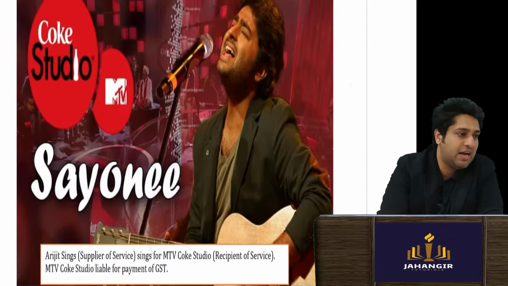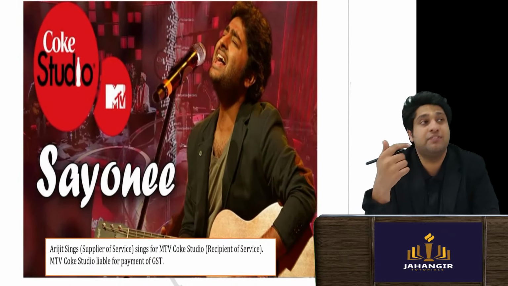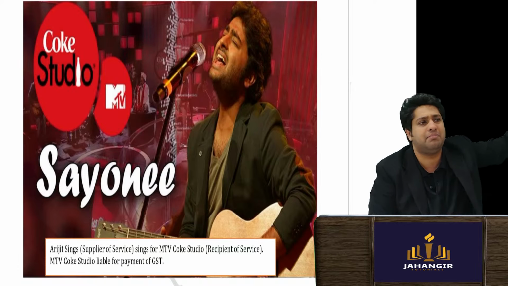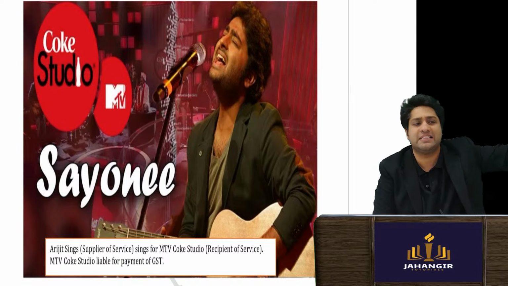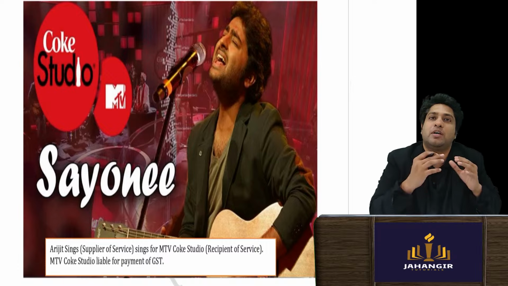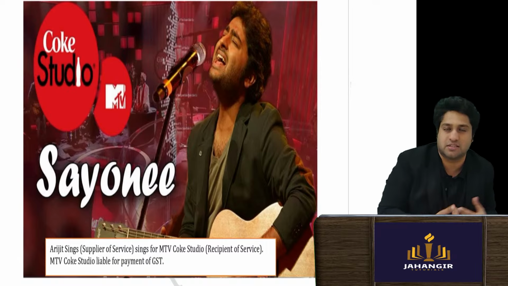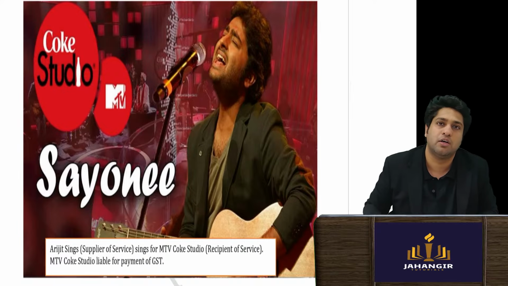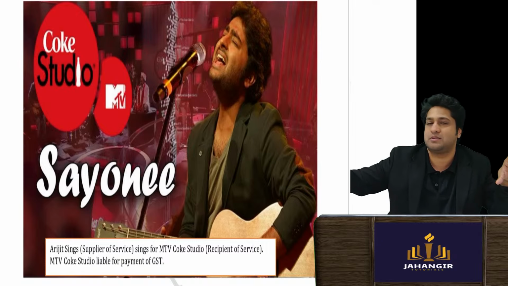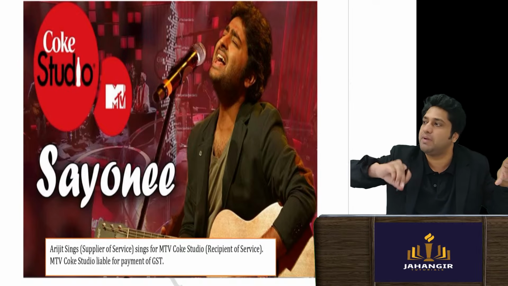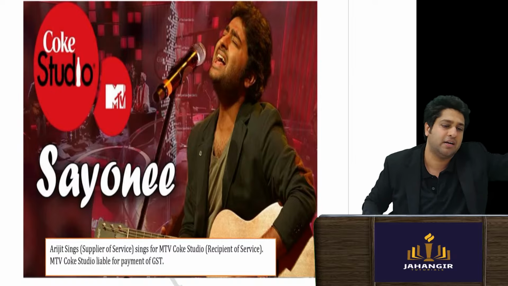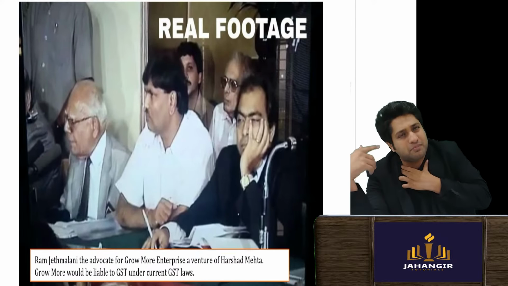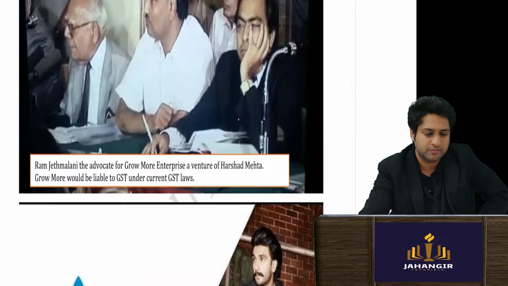Similarly, an artist is there, okay. Now an artist is a supplier of services to a big music company like MTV, Coke Studio, or you could say T Series, etc. So the supplier of services is the singer, the artist, and on the other side, the recipient is a massive music body. So they tell the music body don't pay this guy the GST, you pay him the value, whatever it is. GST you pay me directly. Similar logic, an advocate is there. Now advocates are exempted through a separate notification only.